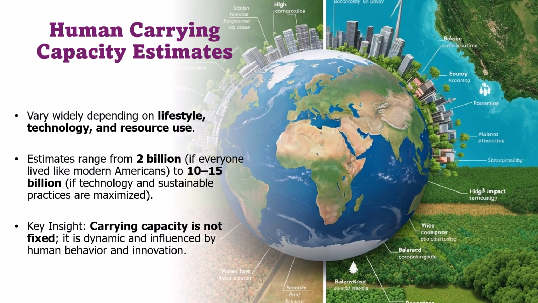Let's now look at human carrying capacity estimates. These estimates vary widely depending upon the lifestyle, technology, and how we use resources. For example, if everyone lived like modern Americans with high consumption, the Earth could support only about 2 billion people. On the other hand, with advanced technology and sustainable practices, estimates rise to 10 to 15 billion people.